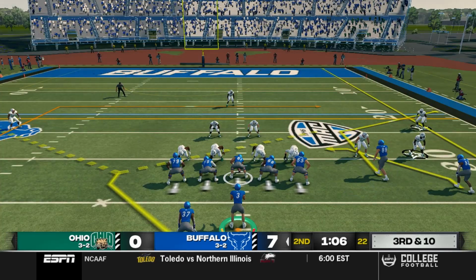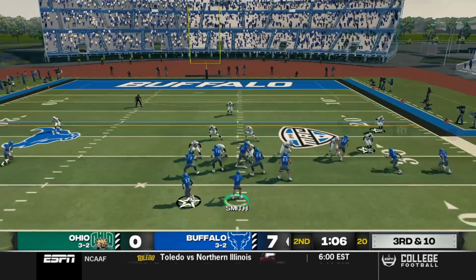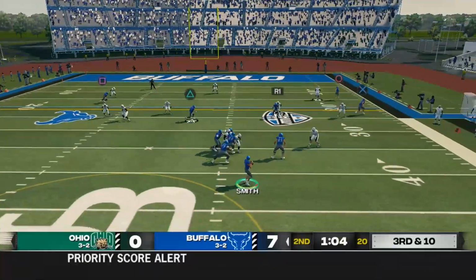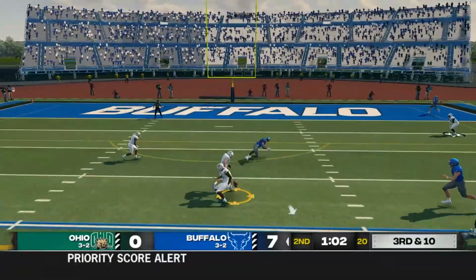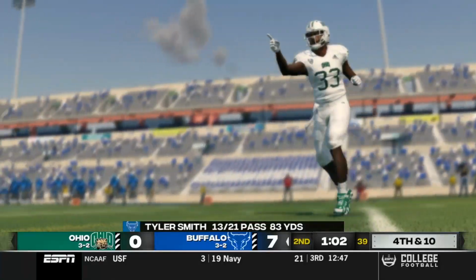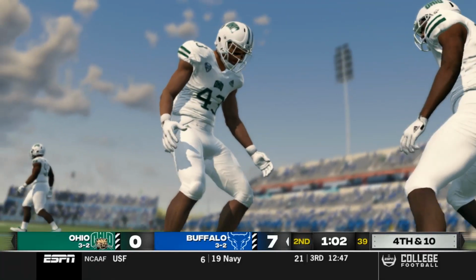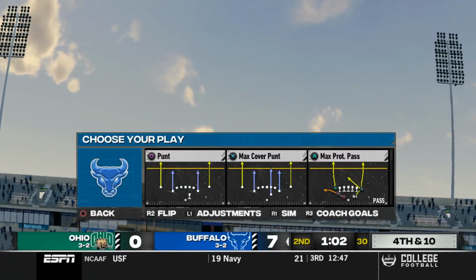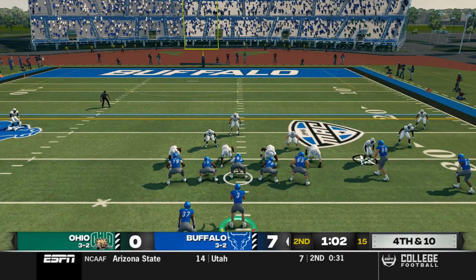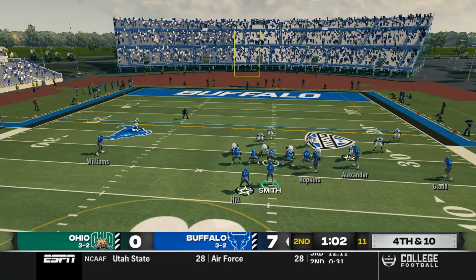Coming out, 3rd and 10 here. What can the Bulls do to try to get points before half? They fire, and it's almost intercepted. Keemon Williams was the intended receiver, but their safety came up and made a great play. The Bulls left too much time on the clock here, and they don't want to attempt a long field goal, so they're going to go ahead and go for it on 4th and 10.